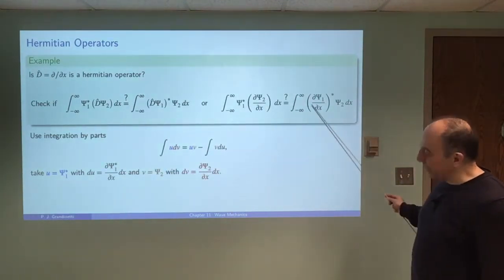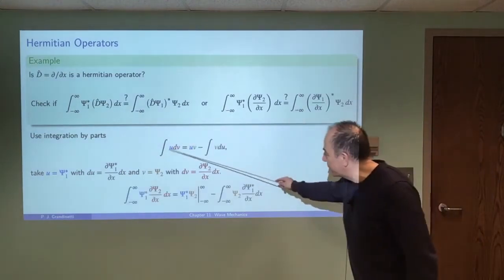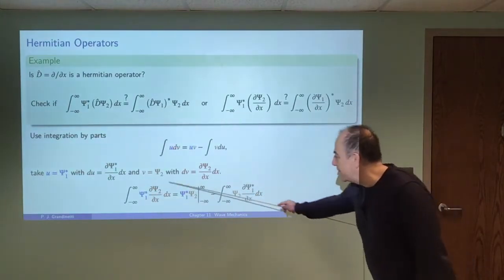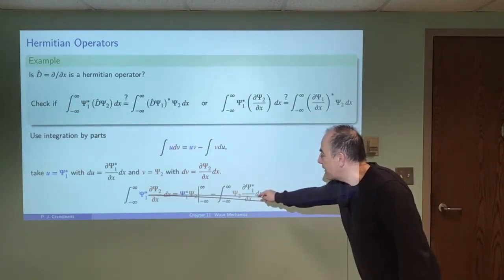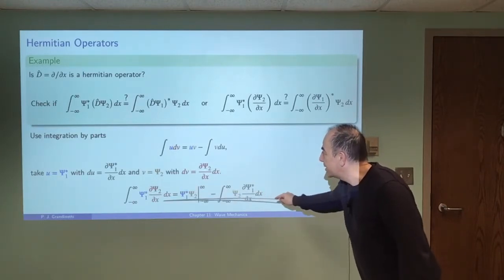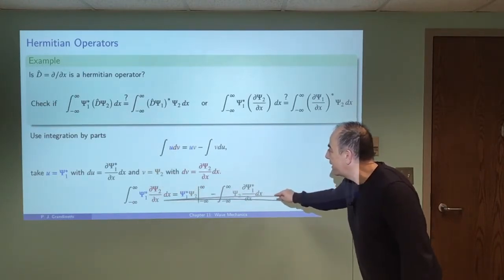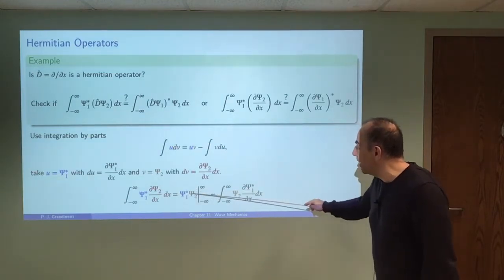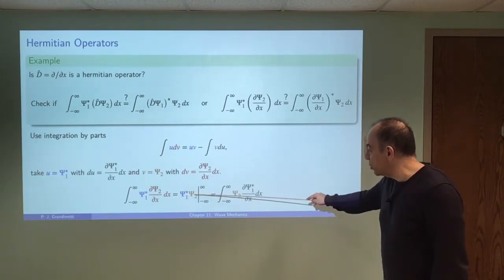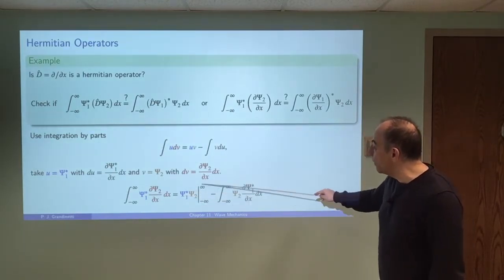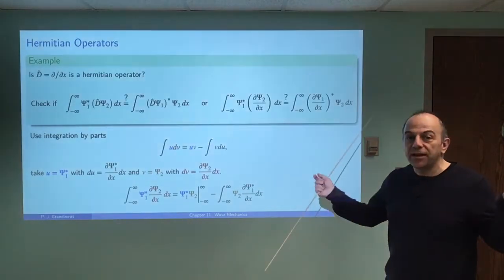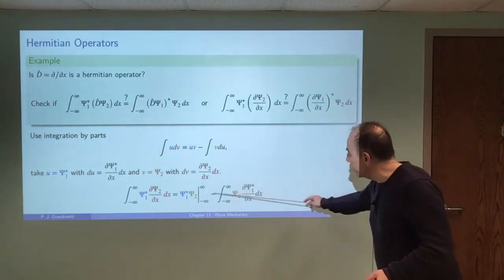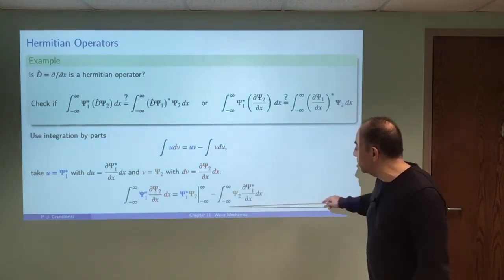So that will allow me to use this formula with these definitions to show that this expression, psi 1 star, and then this is dv right here, d psi 2 dx, is equal to uv, which is now psi 1 star psi 2, evaluated between minus infinity and infinity. Now wave functions by definition have to go to 0 at infinity, so that term is going to go away, and we're just going to be left with this other term, which is the v du term.